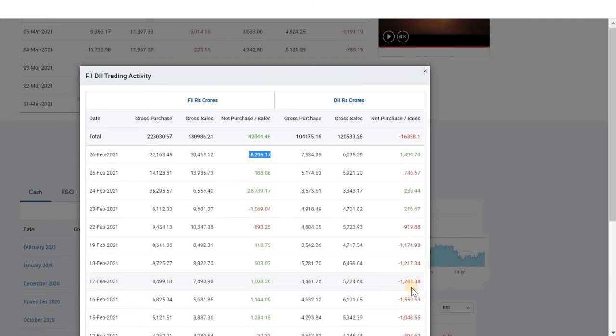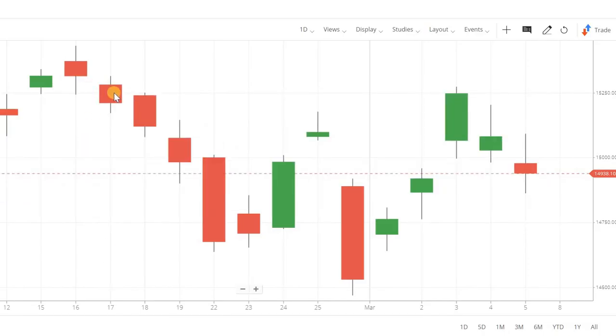So like this, whenever you see net selling for any two days consecutively, then the market will continue to fall for the next few days or next week. The same thing happened here on February 16th and February 17th. The stock market fell and the trend continued for the next few days.